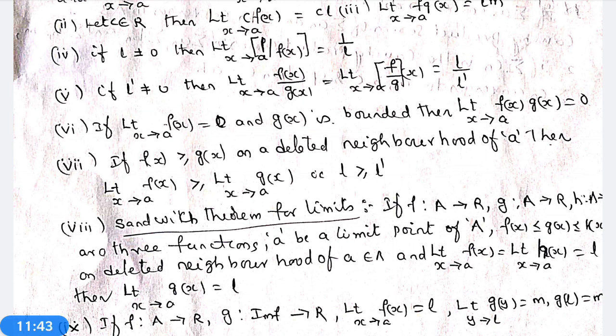Then limit x tends to a of f(x) is greater than or equal to limit x tends to a of g(x), that is, L is greater than or equal to L dash.